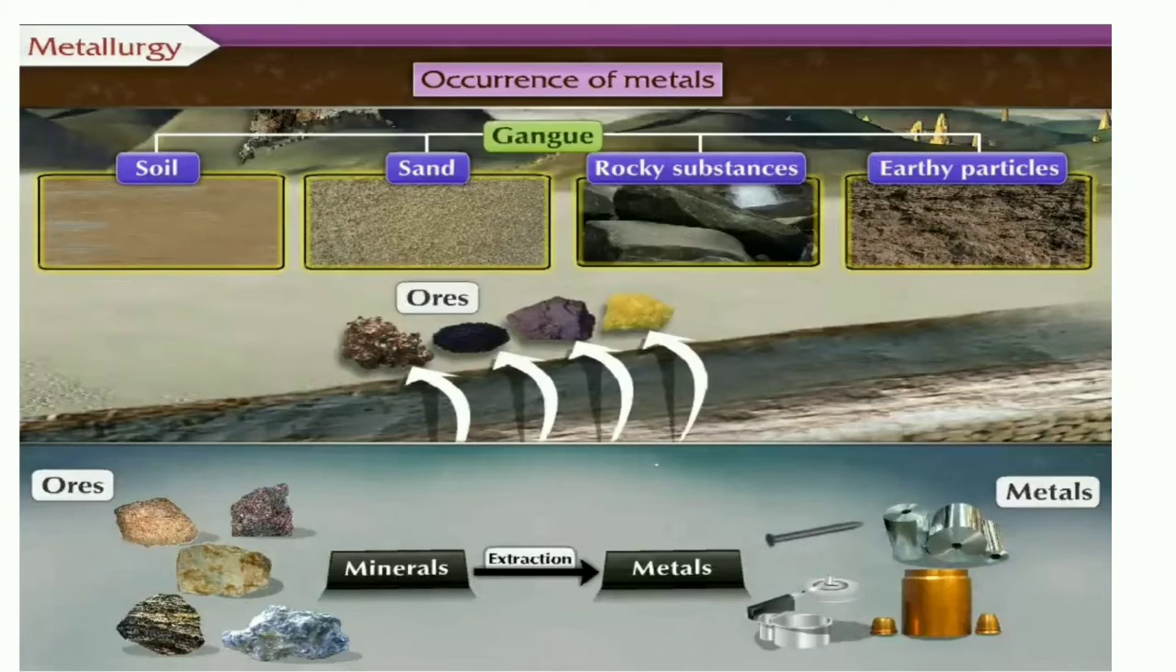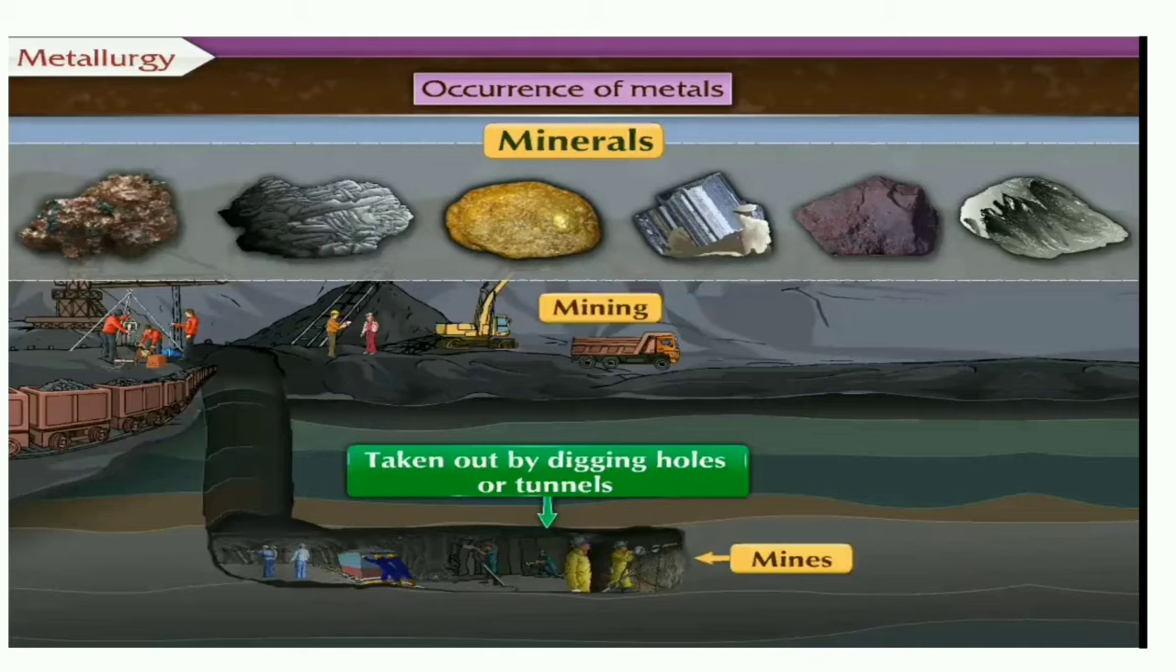Whatever ores are mixed with substances like soil, sand, rocky substance or some earthy particles, we call them gangue. The other substances of the earth mixed with the metals inside the ores, we call gangue, and this gangue has to be removed. It can be removed easily by a physical separation method. So first, minerals are found.